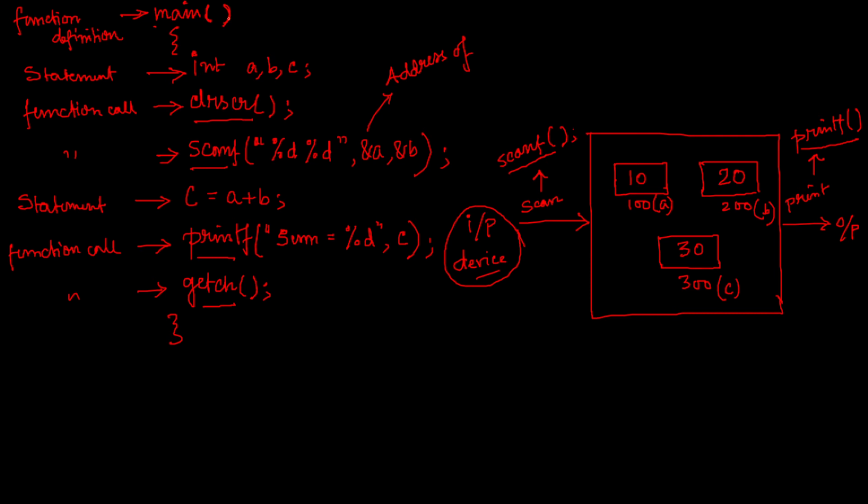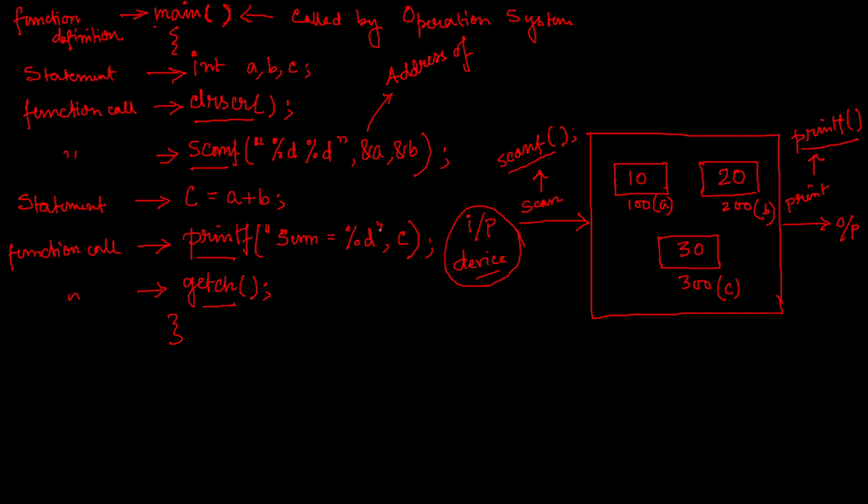This main function is actually called by the operating system of your computer. It's not called by you, not a programmer.